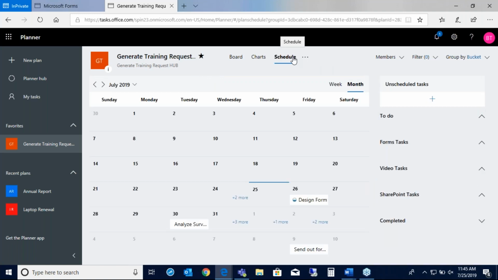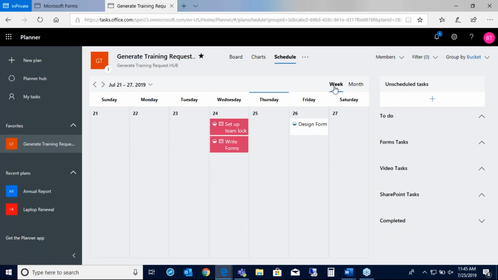Schedule. This is a calendar that actually shows you upcoming project tasks. I like this feature a lot. I typically use the week view, but it's nice to see when everything is due. And this is a nice reminder of any unscheduled tasks. If you put a task in and you don't assign a due date, it also shows up here so they don't go missing or anything.